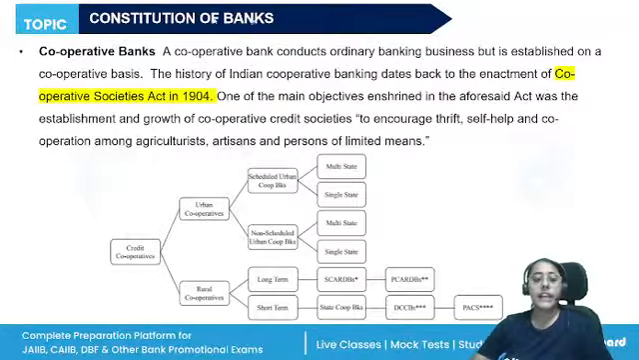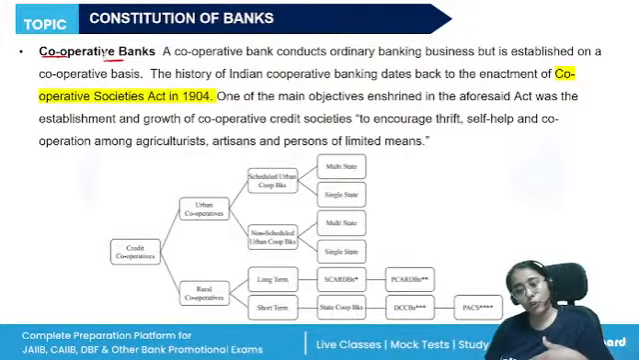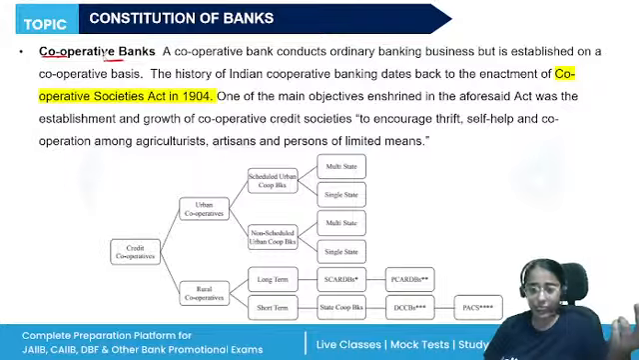And then finally, we have the cooperative banks. Now, earlier, the cooperative banks were not under the control and regulation of our Banking Regulation Act or our RBI Act, but with an amendment that was made in 2020, these are also regulated. So, cooperative bank conducts the ordinary banking business.